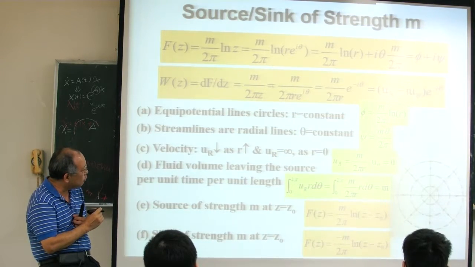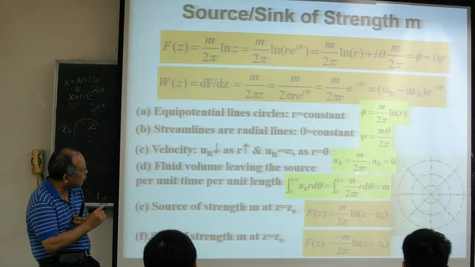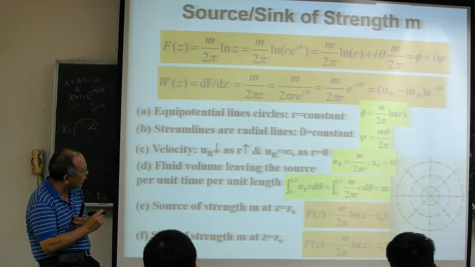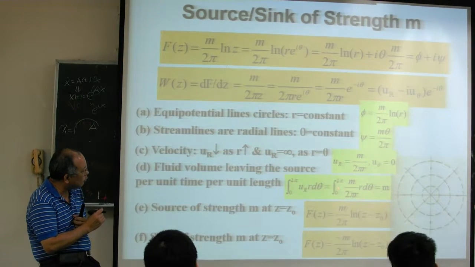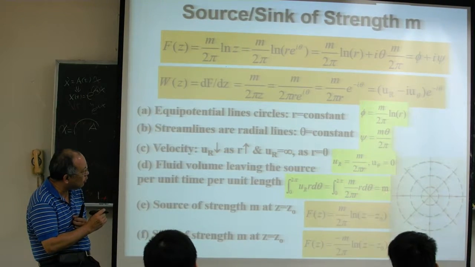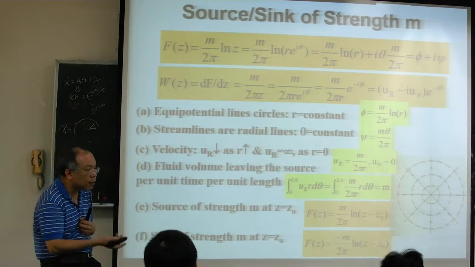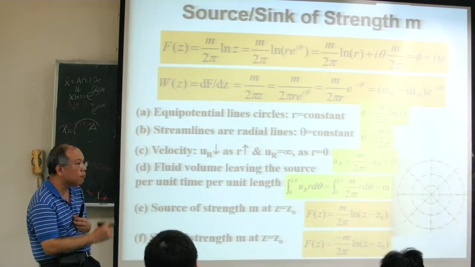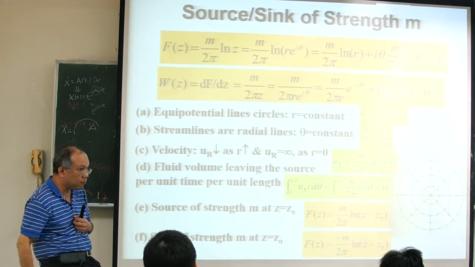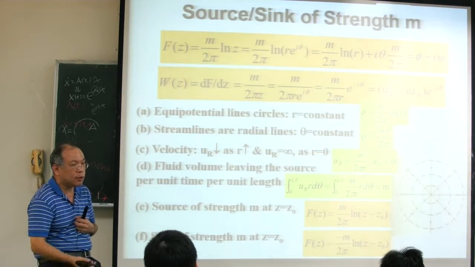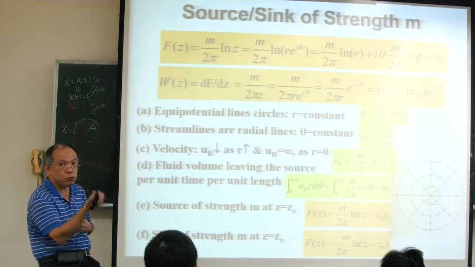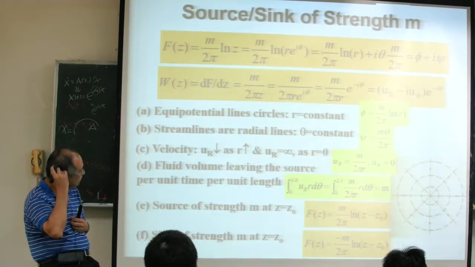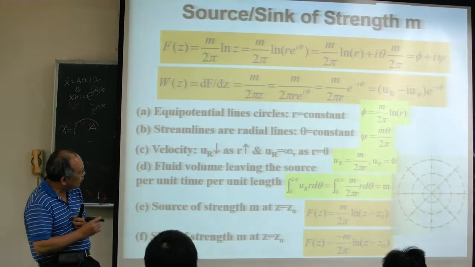UR is m over 2 pi r, times r; the r and r cancel, and integrating d theta from 0 to 2 pi, the 2 pi also cancels, giving you m. So this m is our volume flow rate from the source. So the physical meaning of m is the volume flow rate coming out of the source.